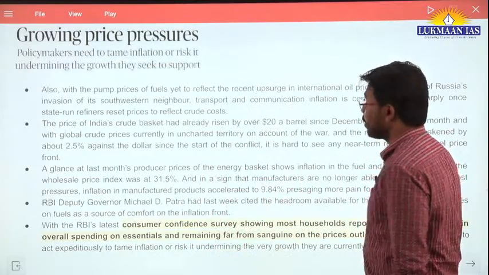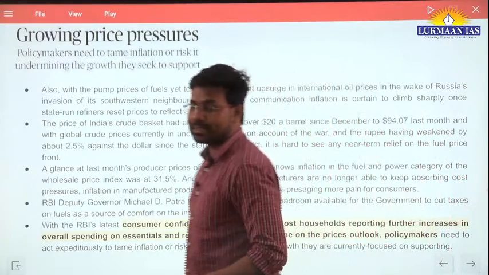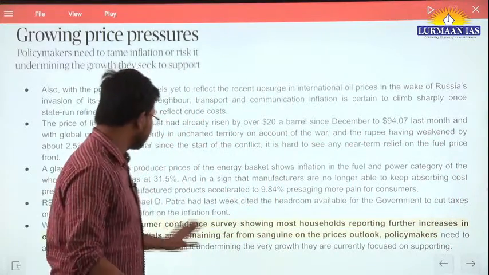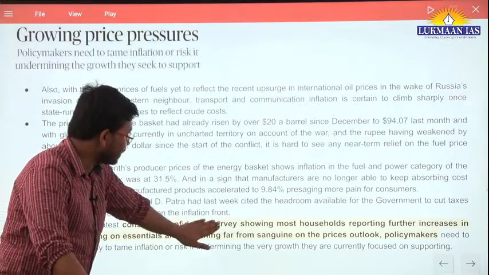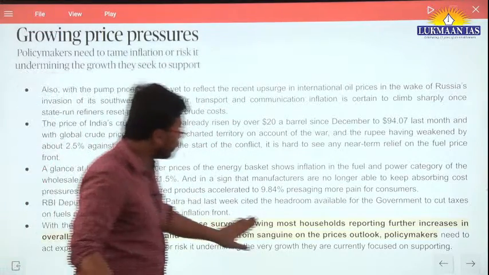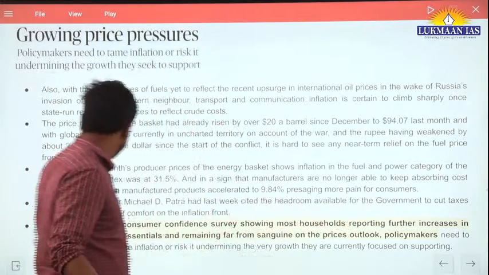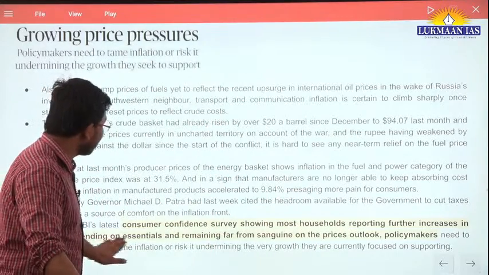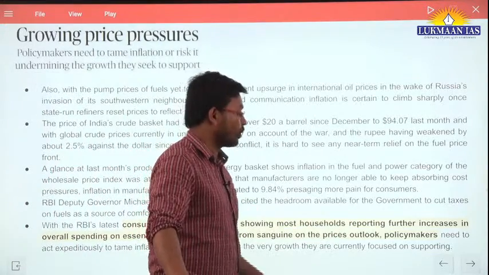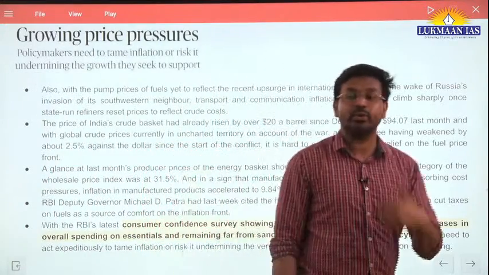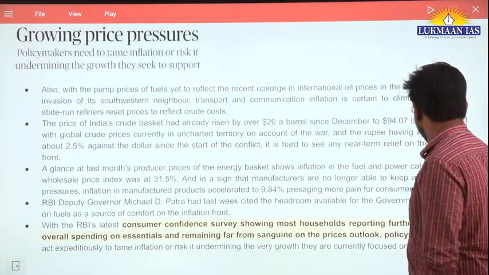The RBI also conducts a survey known as the consumer confidence survey. It shows that most households report a further increase in overall spending on essentials and remain far from sanguine on the prices outlook. So many households are willing to spend more.